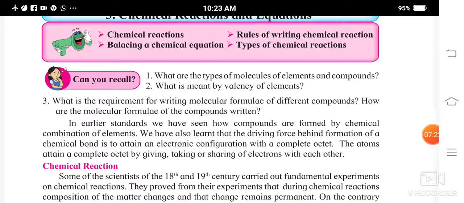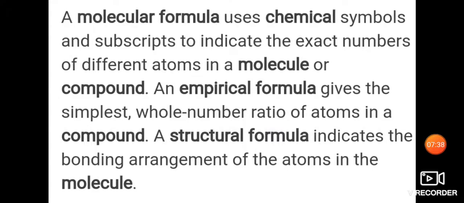What is the requirement for writing molecular formulae of different compounds? How are the molecular formulae of the compounds written? A molecular formula uses chemical symbols and subscripts to indicate the exact number of different atoms in a molecule or compound.